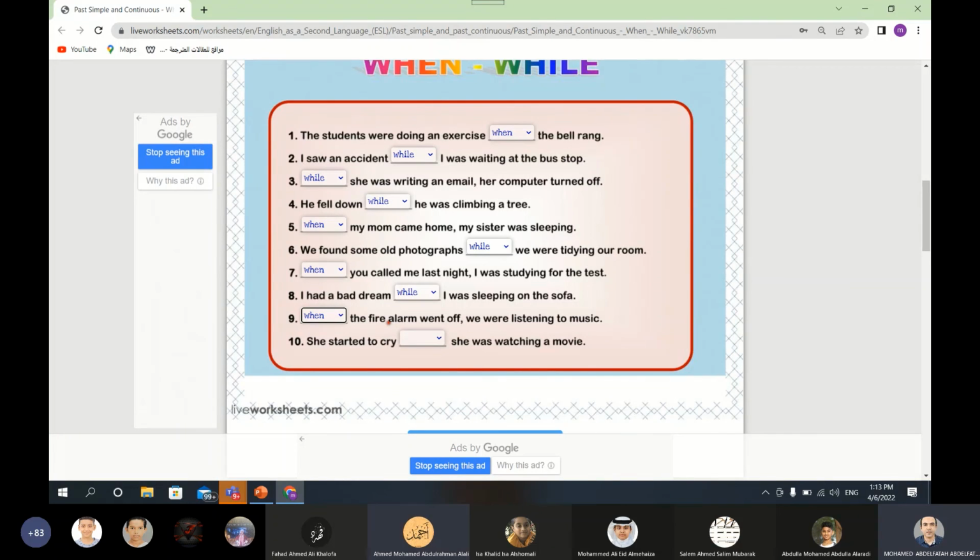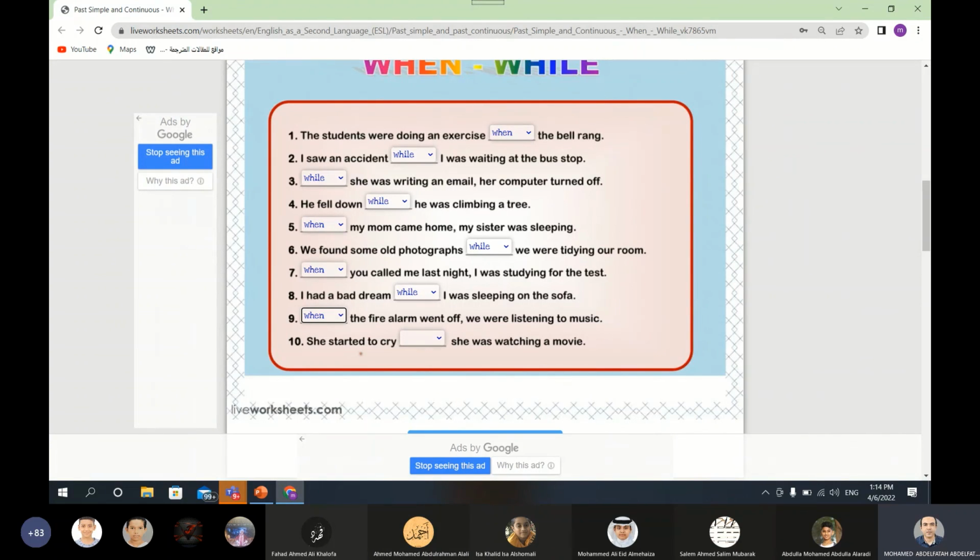Excellent, students. The last one. Yes, Ahmed? It is when because the fire alarm went off. No, I mean with one, the first action. We were listening to music. This is the first action, action number 1. What happened later, meanwhile the fire alarm went off? So this is the past simple. We use when with the past simple with the action that happened later. Okay, Ahmed? Okay. Students, the last one.